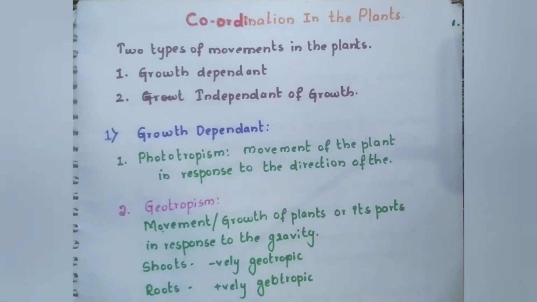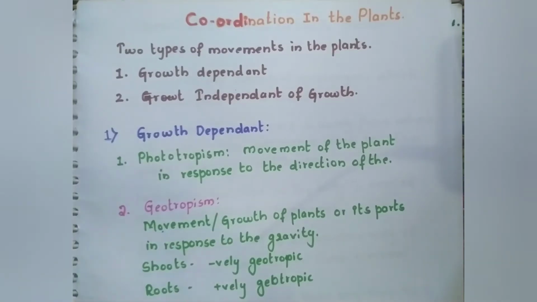Children, till now we have studied control and coordination in animals. Now we are going to study control and coordination in plants. Plants have mainly two types of movements. One is growth dependent and another one is independent of growth. The movement due to light, gravity, chemicals, water, these are growth dependent movements. And another one is the movement because of your touch, which is called thigmotropism. So that is independent of growth.